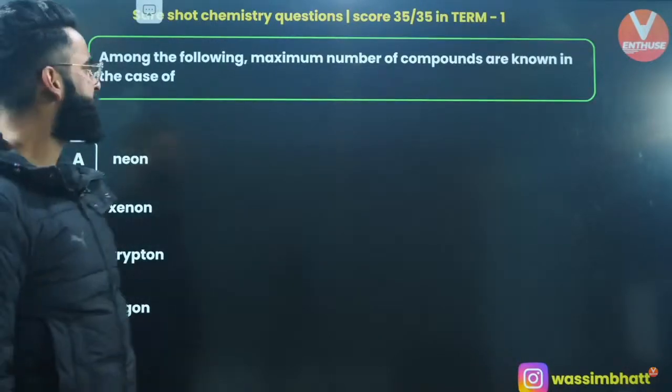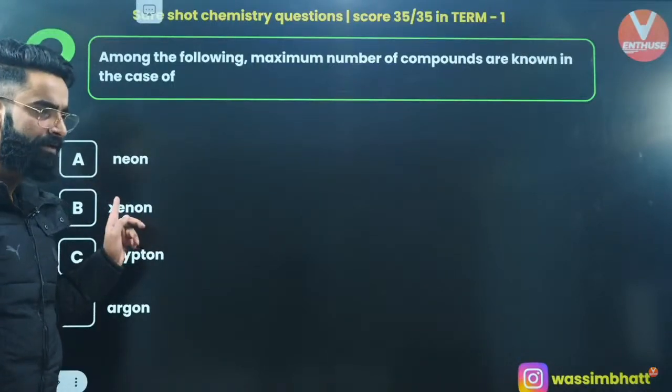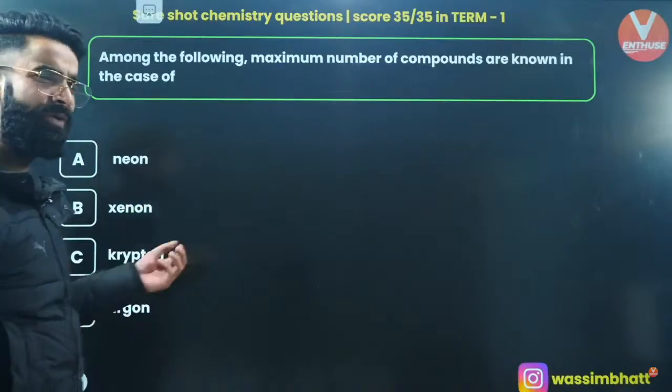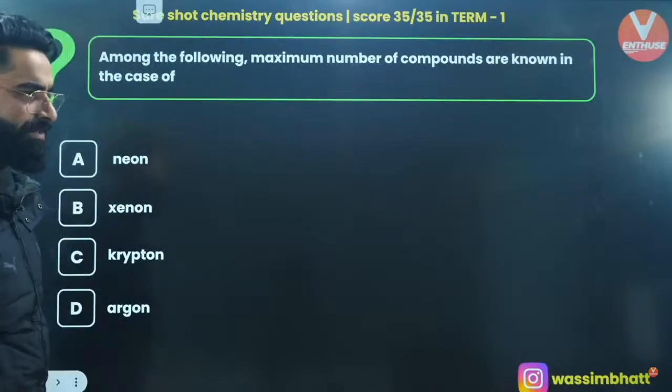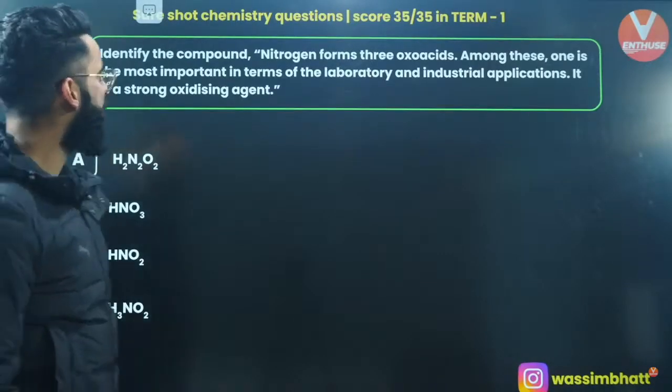One more. Among the following, maximum number of compounds are known in case of what? In case of xenon. Among all these noble gases, xenon forms the maximum number of compounds: XeO, XeF2, XeF4, XeO2F2, XeOF4 and so on. It's going to be xenon. Perfectly done.